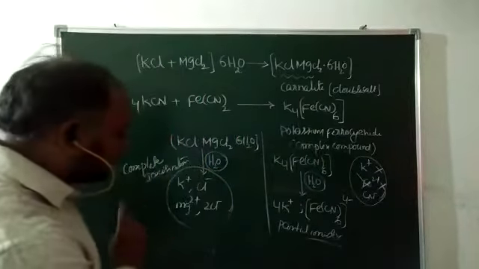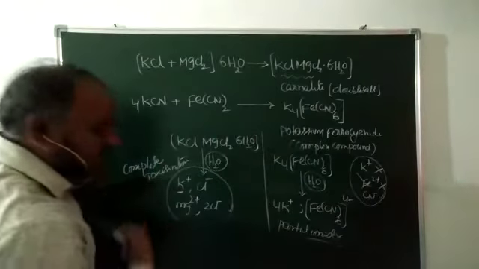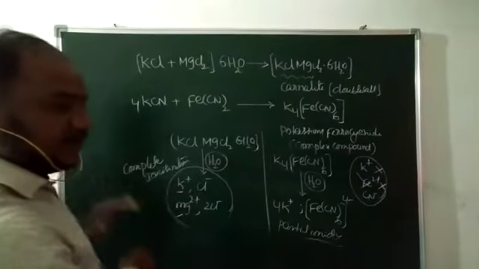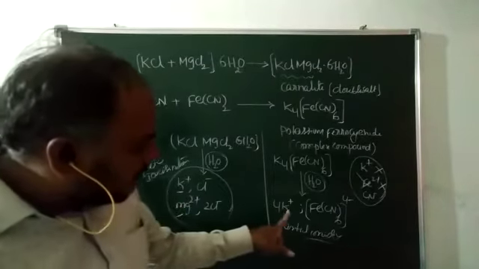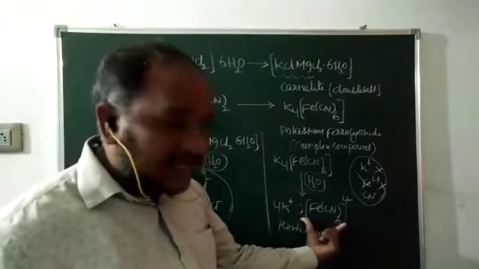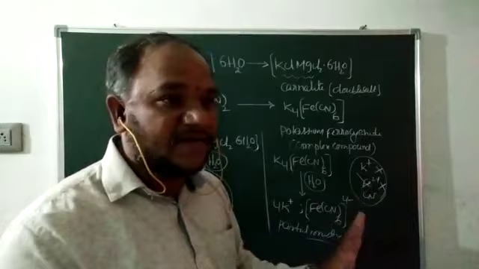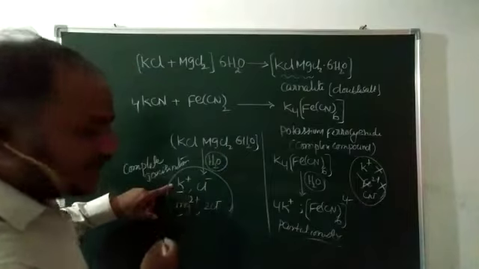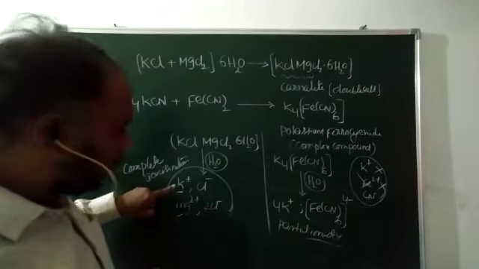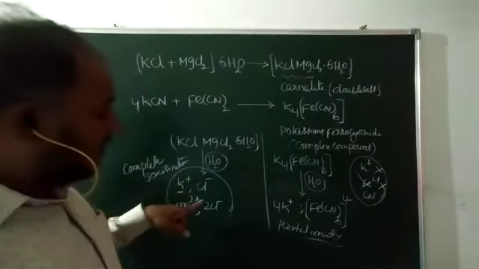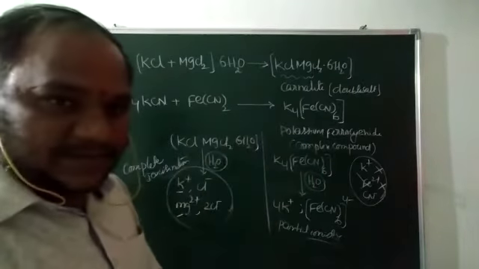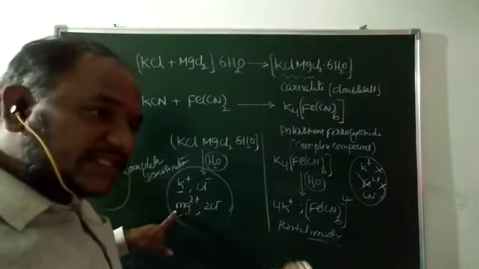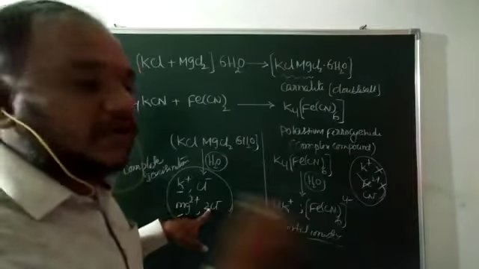Next, in this double salt, potassium ion is formed, magnesium ion is formed, and chloride ion is also formed. But in this one, only potassium ion is formed, and the ferrocyanide complex ion is formed, but ferrous ion and cyanide ion are not formed. So in the laboratory, the double salt will give the qualitative test for potassium ion, magnesium ion, and chloride ion. We can identify them directly in the laboratory.